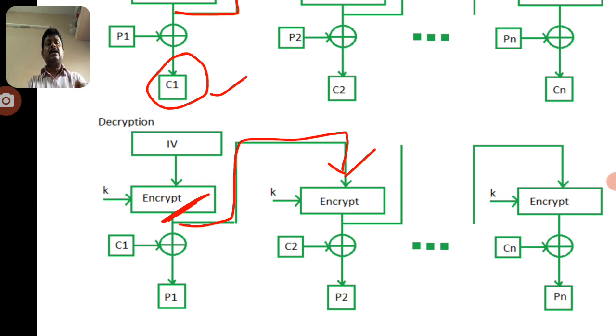So this is one of the dimensions of cryptography. So the third dimension of cryptography is the way in which the plain text is processed, either as a stream cipher or a block cipher. So these four categories come under the block cipher. That's why the block cipher modes of operation are considered to encrypt the data. So the first one is the electronic codebook mode, then cipher block chaining mode, cipher feedback mode, and output feedback mode.